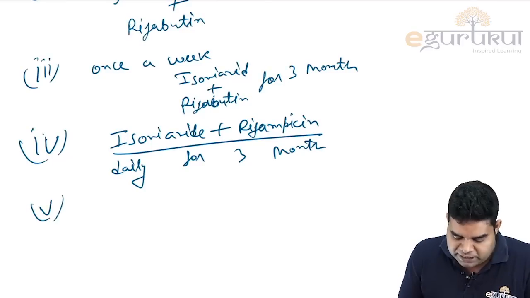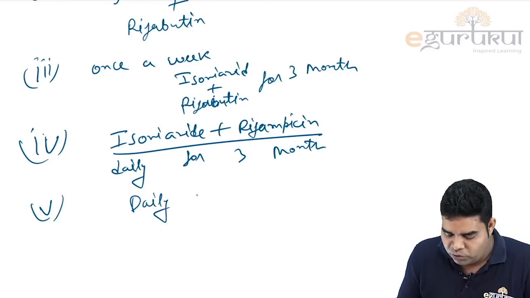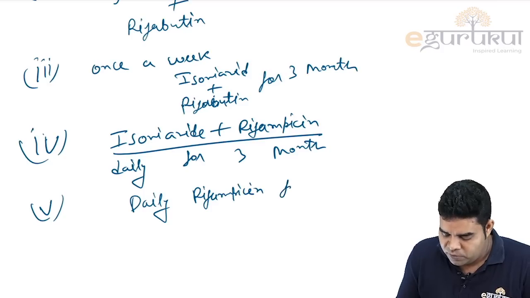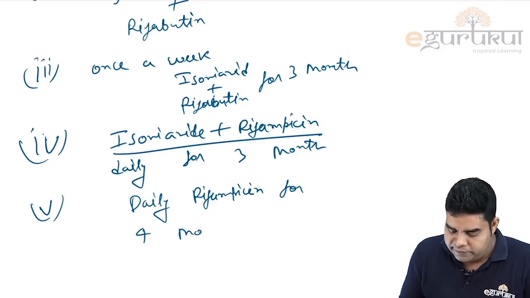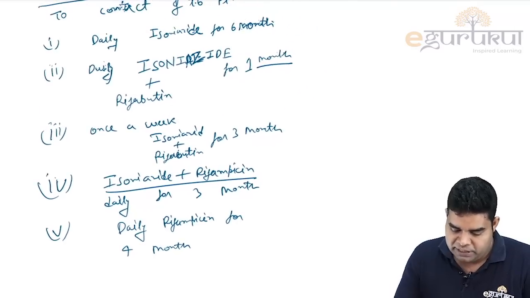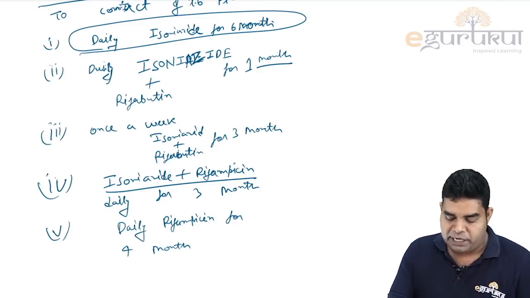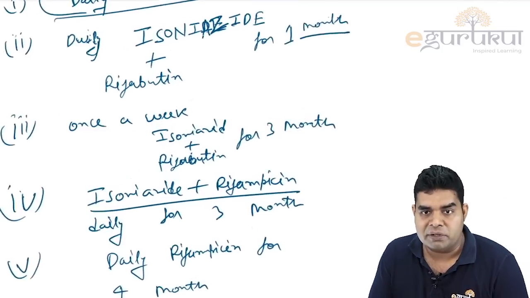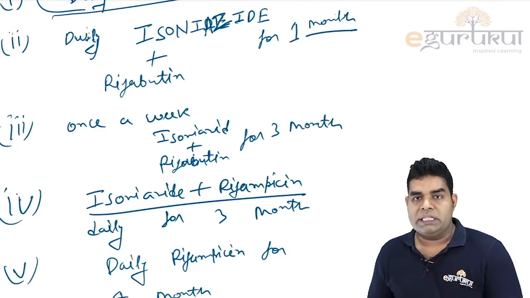The last option is daily rifampicin can also replace it. Daily rifampicin for 4 months. So these 4 are the options which we can use in place of daily isoniazid for 6 months. We can use these 4 alternatives. Okay, so these are the changes.